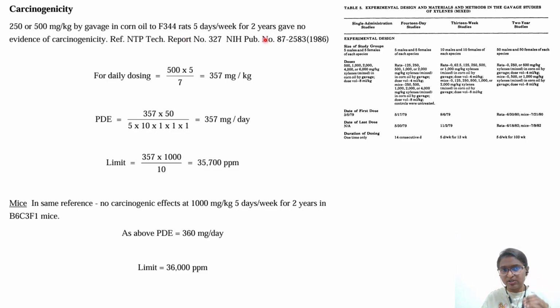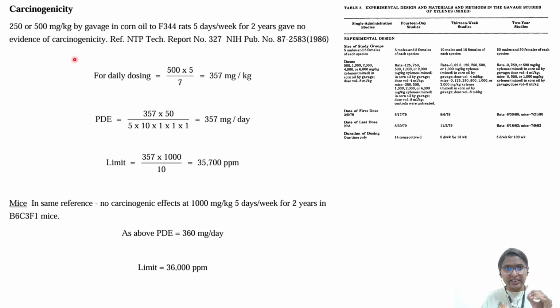This is a typical 2-year study, and here it is a 5-day week. So we have to correct it to continuous exposure. In a week, how many days are there? 7 days. So you have to correct it by extrapolating to 7 days of continuous exposure. So you multiply whatever this 500 value is by 5 over 7. What is 500 actually? Evidence of carcinogenicity. The reference is so and so.